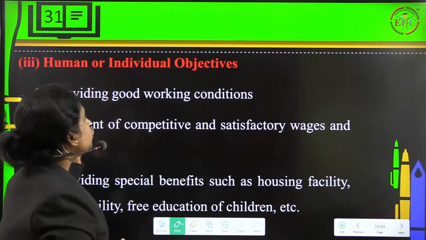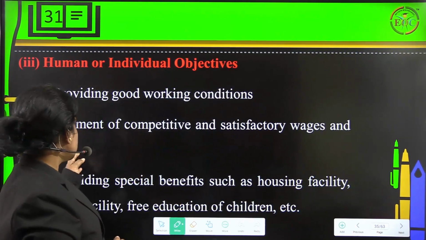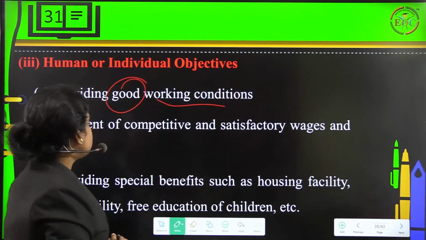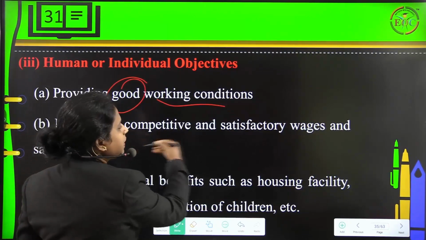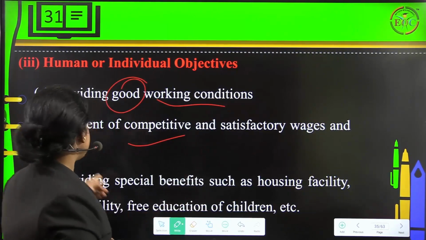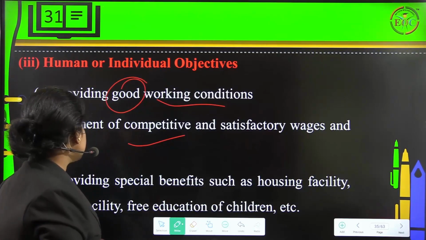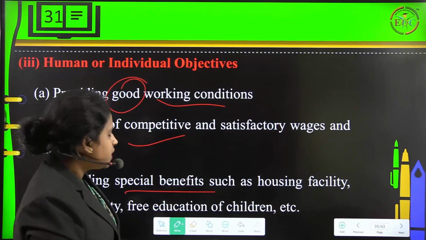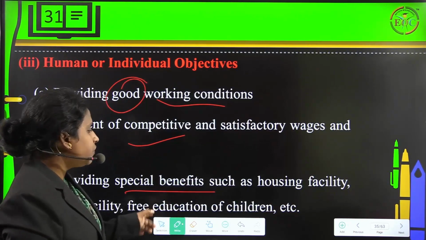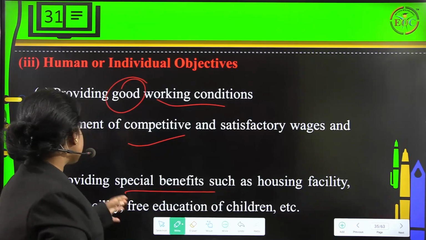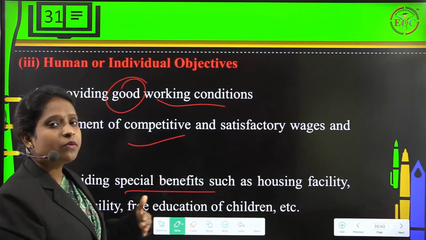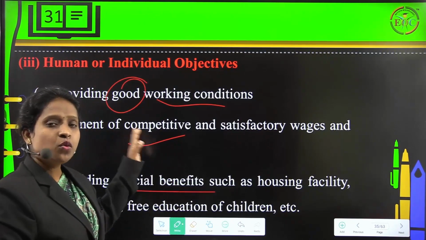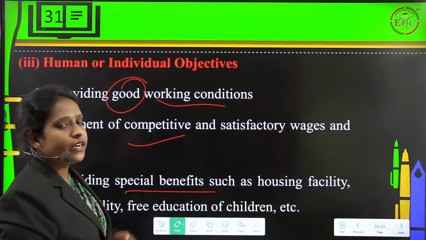Then we also have human or individual objectives. Under this you can understand providing a good working condition is the first basic objective, and payment of competitive and satisfactory wages and salaries is the other objective. Then providing special benefits such as housing facility, medical facility, free education of children, etc. can be considered as special benefits which are provided to the employees or the individuals, whom we call human. So these are the objectives of a human or individual.